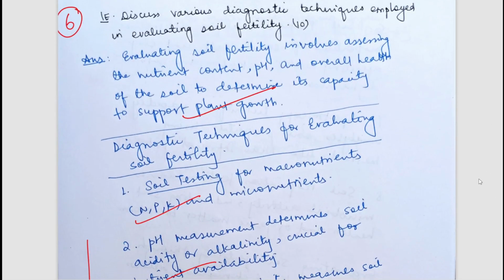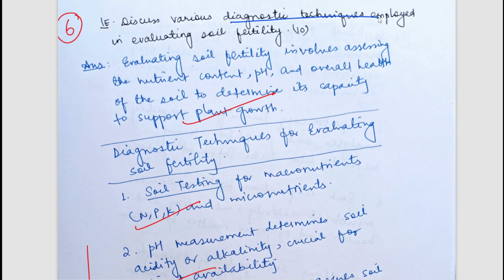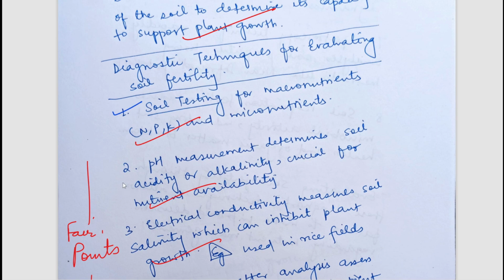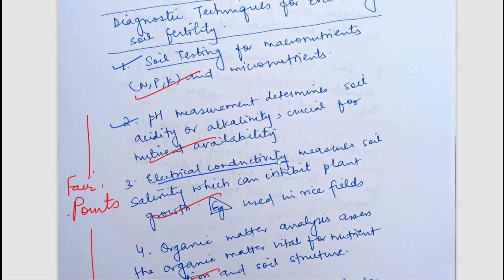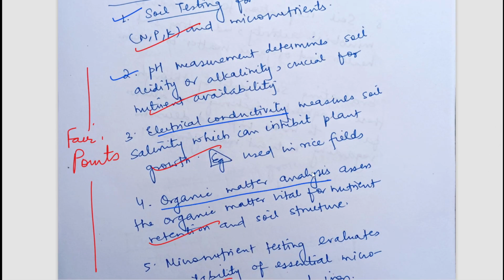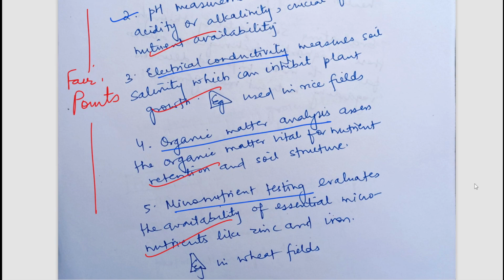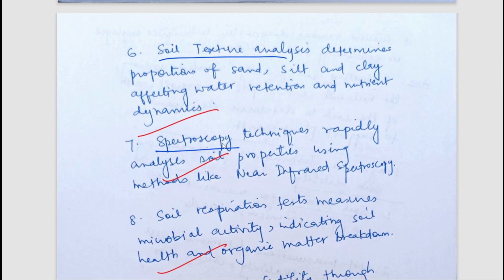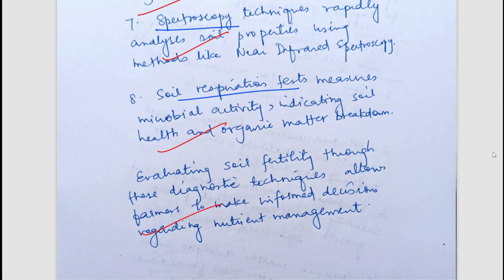Now let's move to the next question. The next question is, discuss various diagnostic techniques employed in evaluating soil fertility. So what are the various diagnostic techniques? It could be soil testing, pH measurement, we can measure the electrical conductivity, we can analyze the organic matter, macronutrient testing could be done. So these are a fair amount of good points. Soil texture analysis could be done. Spectroscopy can be done. Soil respiration tests. So there are various tests which can be employed here. So I hope you understand the structure.